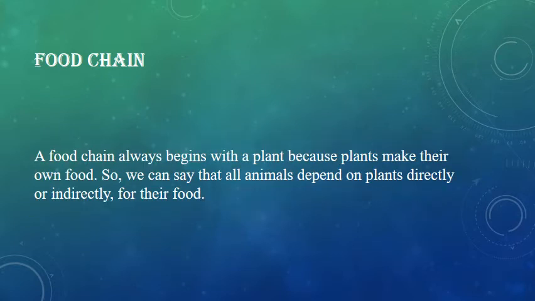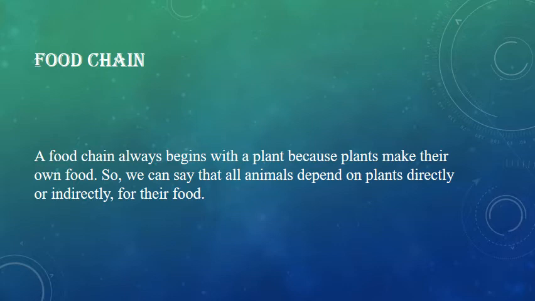Now children, in our last slide we studied that food chain always begins with a plant, right? Why? Because plants make their own food, right? Plants don't need or depend on other animals for their food. They make their own food. So the food chain always starts with a plant, and we all can say that all the animals depend on plants directly or indirectly, right?